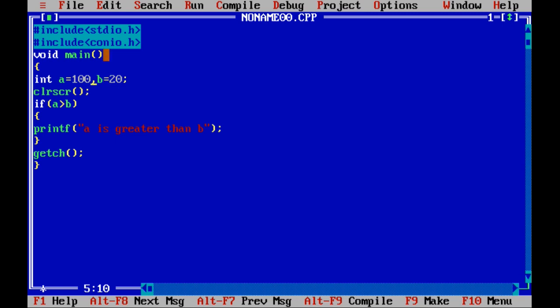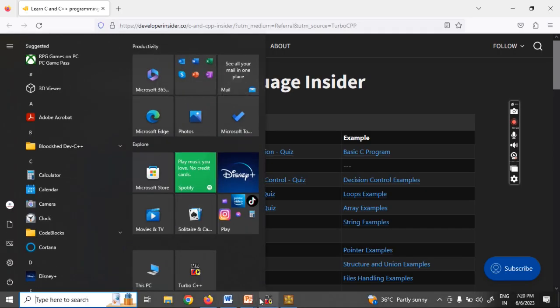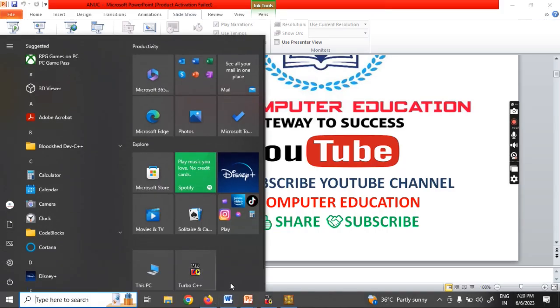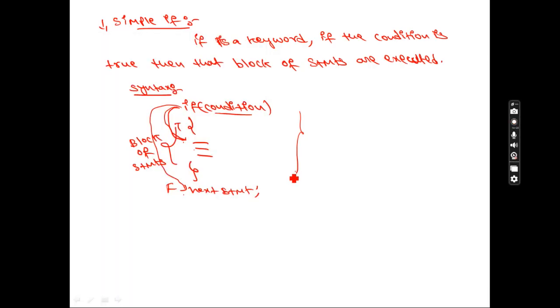So to avoid this problem, the author has introduced one more concept. Author has introduced one more topic, so that we are going to discuss. This is a simple if. Now I'm going to the if else. Okay, so please concentrate on the next concept, that is called the if else concept. Okay, so remember, what is if comma else? If comma else are keywords. Okay, if comma else are keywords. Very good. यहाँ तक तो clarity आ गया आपको.